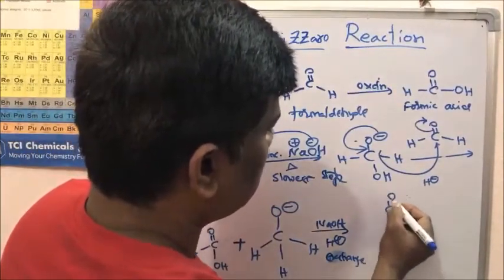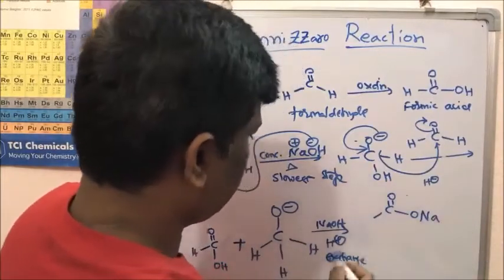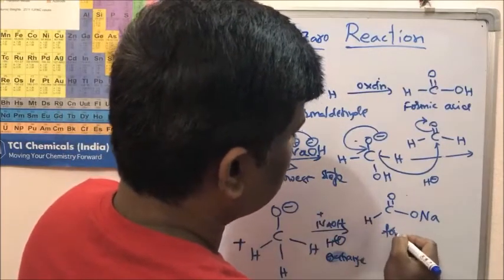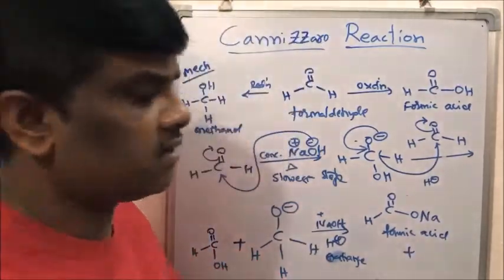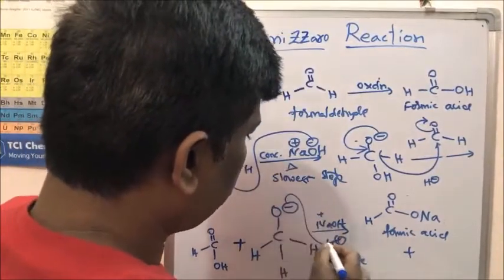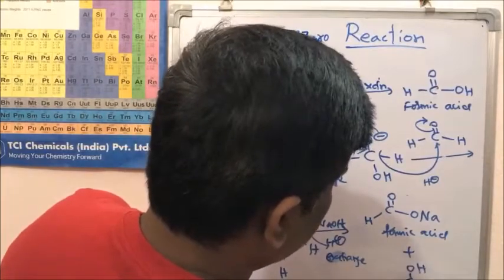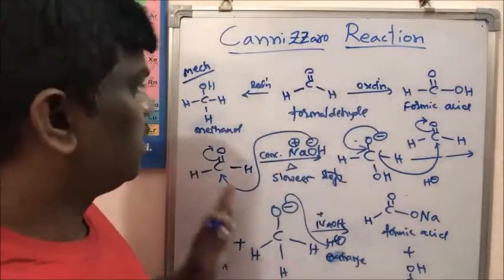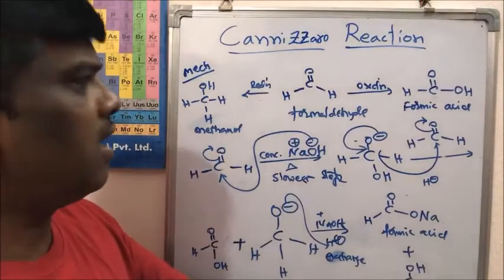First one is ONa, so the proton goes there and Na plus comes here. So we get HCOOH, formic acid, right friends? And here this H plus is taken, so we get OH and H and H. Dear friends, this is all about the mechanism, and here we have the sodium salt of formic acid and methanol.